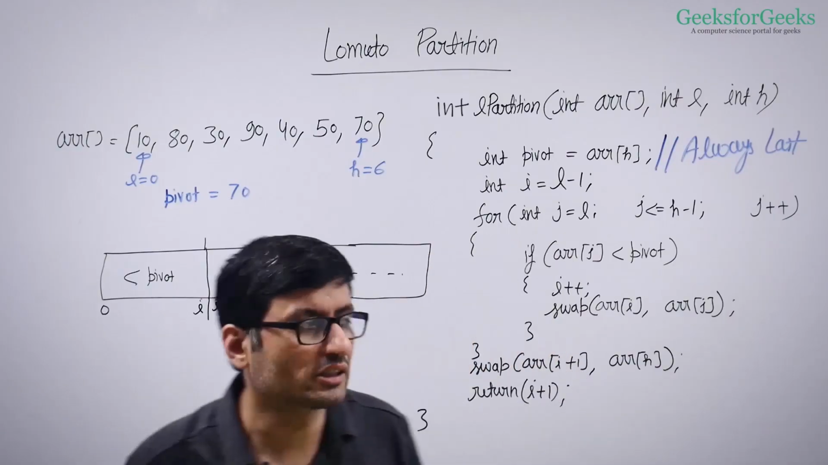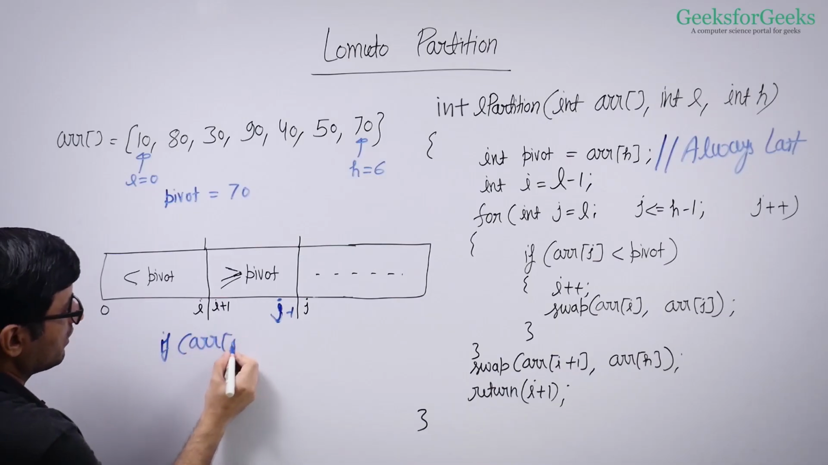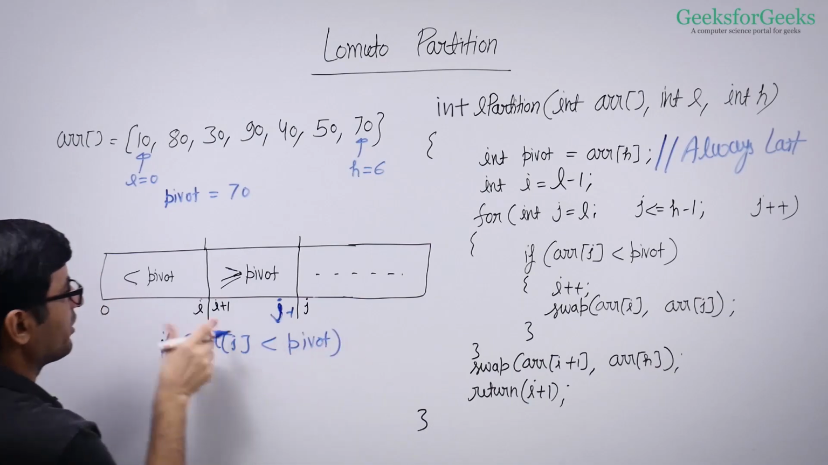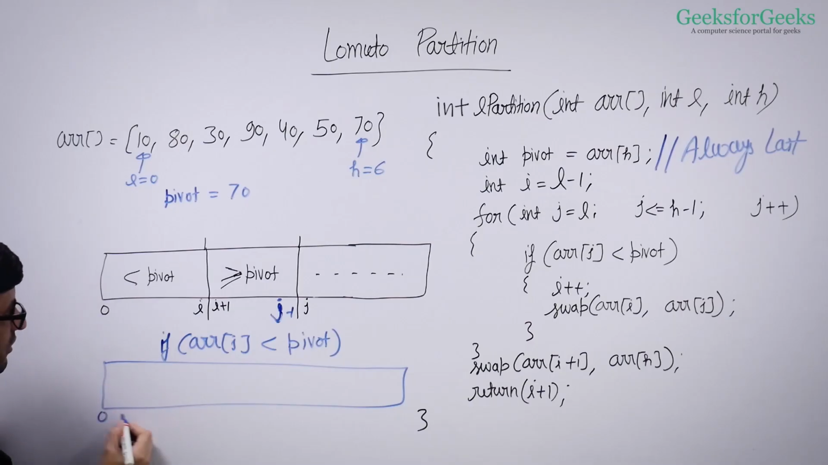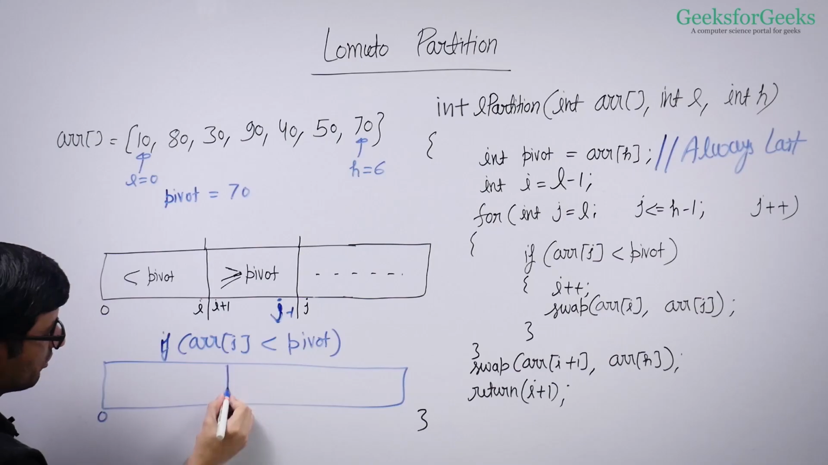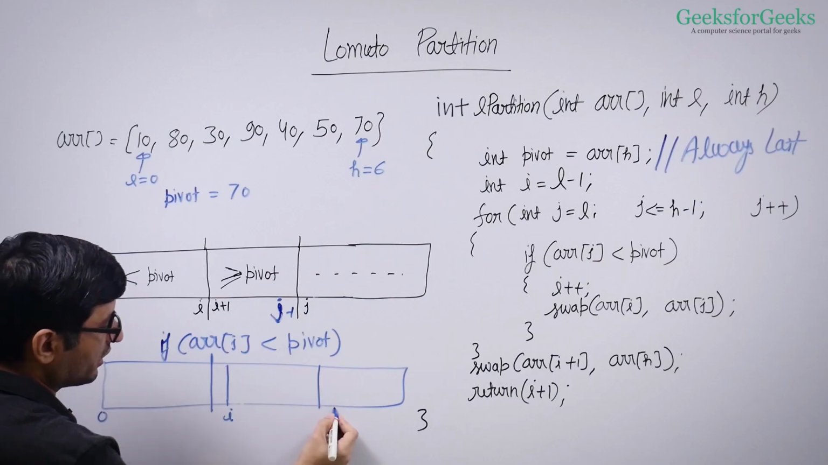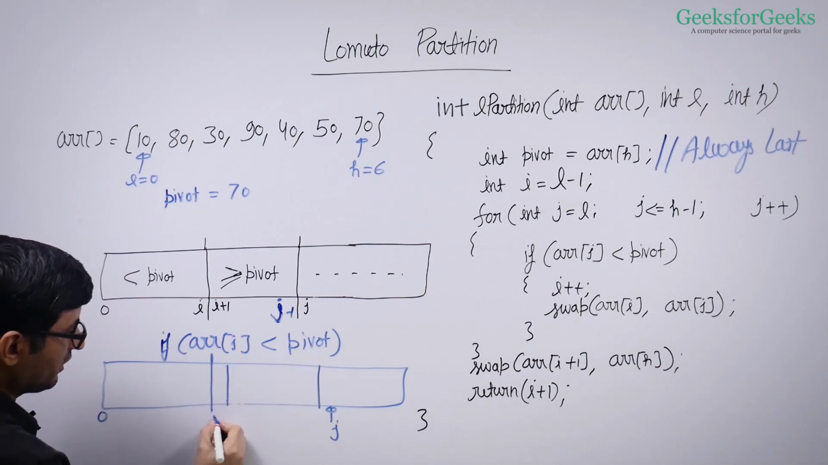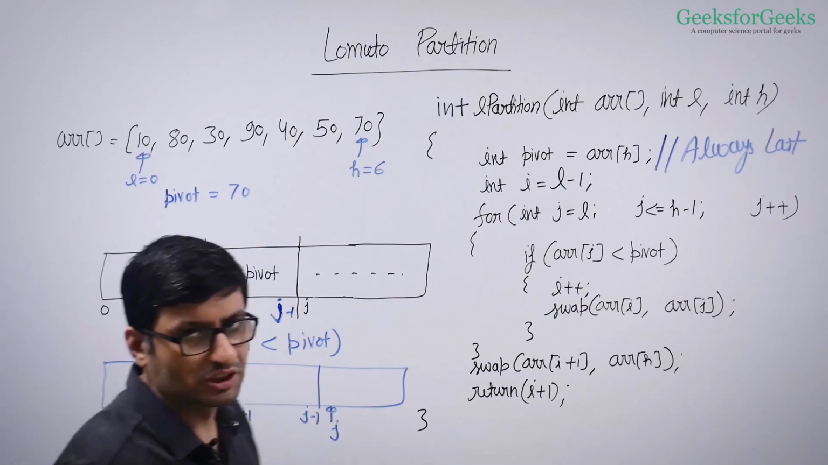So let me write down that case. If array j is smaller than the pivot, we are going to increment this window. What are we going to do? We are going to make it like this: one more element is included here. So this element is included here, and now this is our new I, and j is moved here to the next element. So this is our new I, this is I plus 1, and this is j minus 1. That's how we proceed if it is smaller.